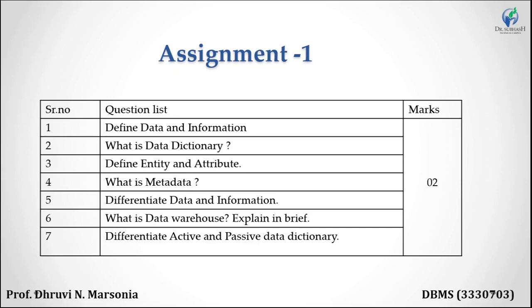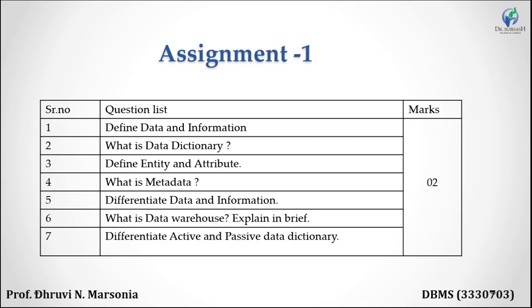No need to describe the types of the data dictionary, just list down the types. Okay. Define entity and attributes. These are the components of the data dictionary. So you have to define entity and attributes with example of entity and attributes. We already discussed in our previous video with the example.